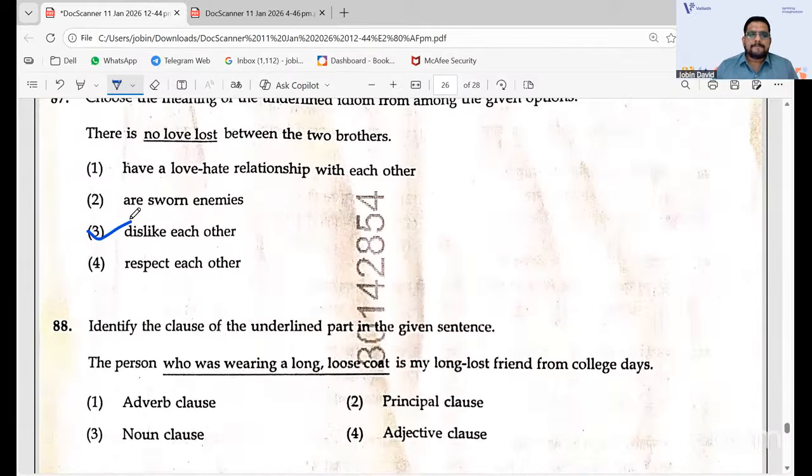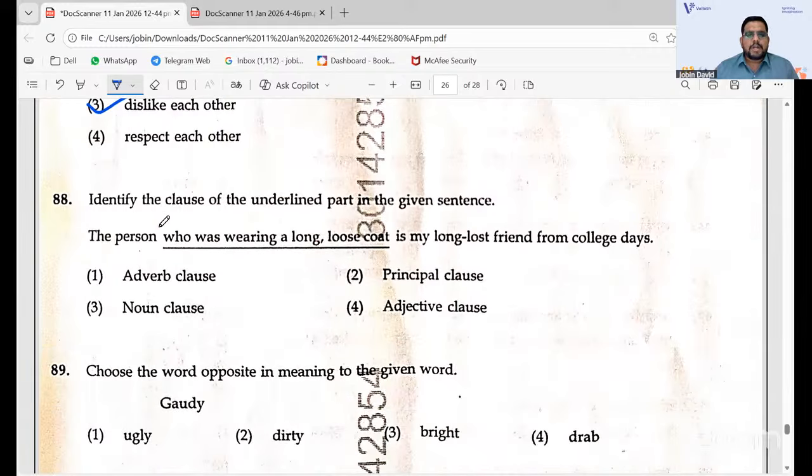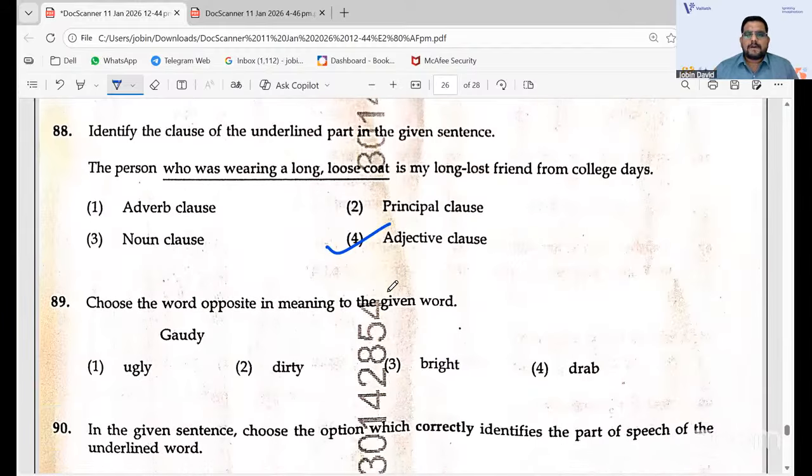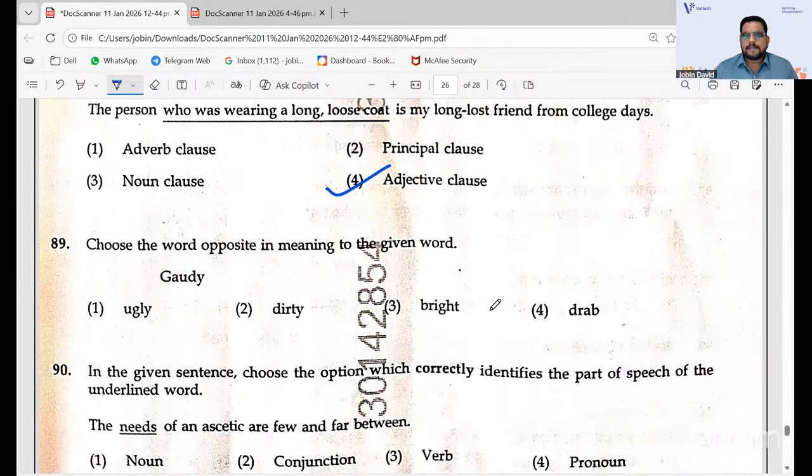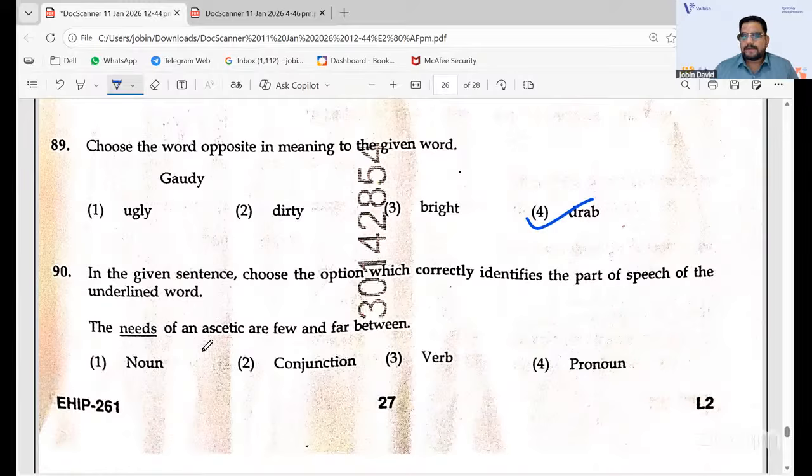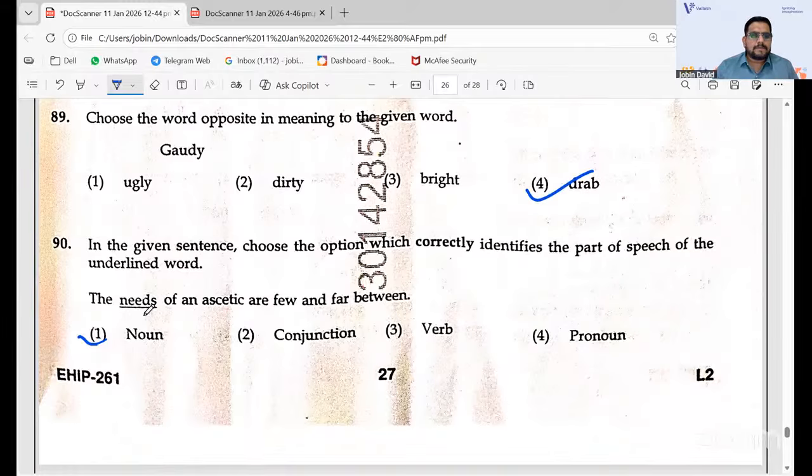And the 87th, it is no love lost. It is dislike each other. And which is the clause part, which is the clause? So it is an adverb clause. It's an adjective clause. Word which is opposite, it is gaudy. It is actually drab, 89-4. And 90 that you have is noun, the needs, that is noun that you have.